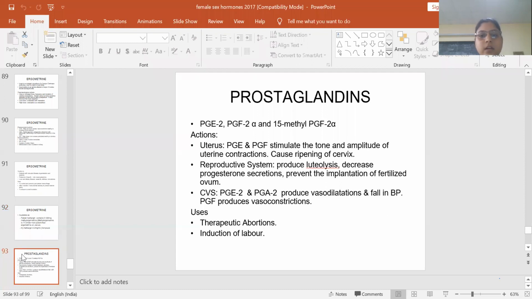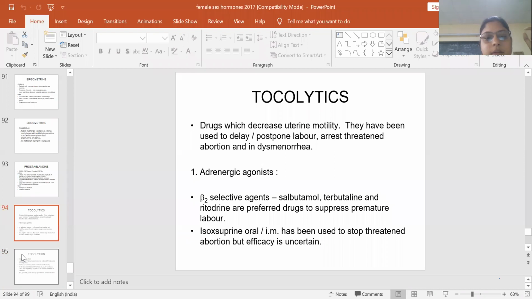This is ergometrine. Prostaglandins also stimulate uterine contractions and cause cervical ripening. They produce luteolysis, decrease progesterone secretion, and can prevent the implantation of the fertilized ovum. The prostaglandins available are PGE2, PGF2 alpha, and PGA2. These are used in therapeutic abortions. They can cause abortions, and they can also induce labor.